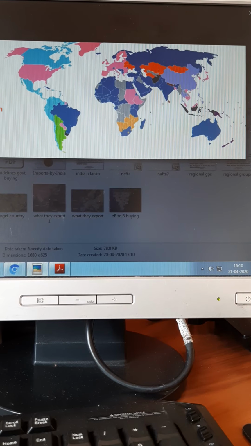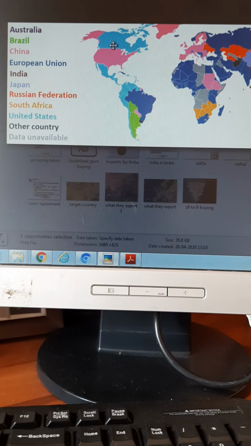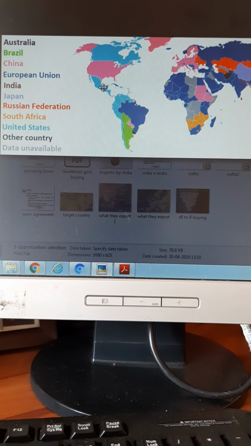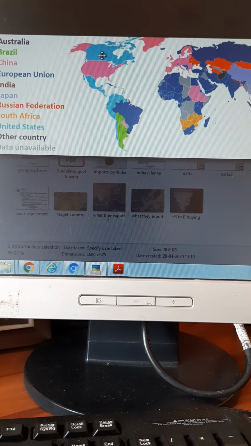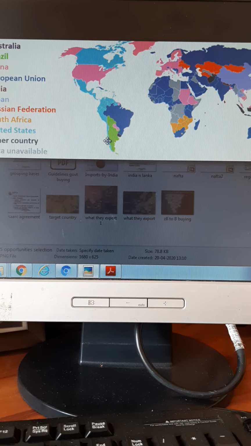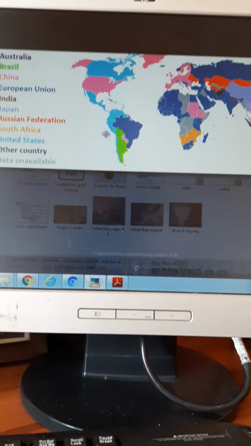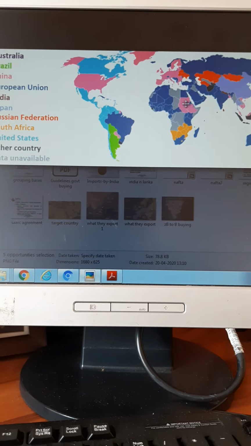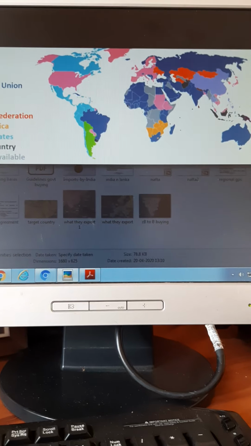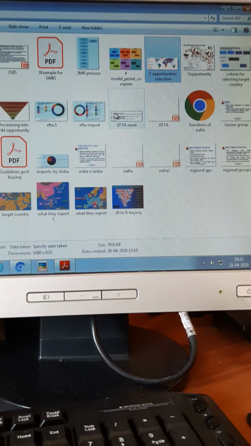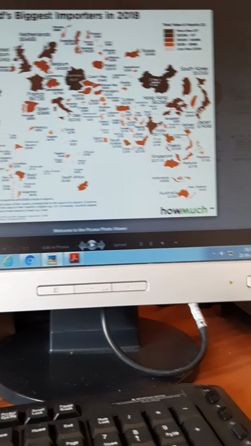So if you see the US here, blue. US is importing from Canada majorly and Mexico. That's all the US. So like this, if you see, the major part of the world is pink, that shows that most of them are getting their imports from China. So these kinds of indicators are very, very helpful to find out opportunities for the kind of product you have.